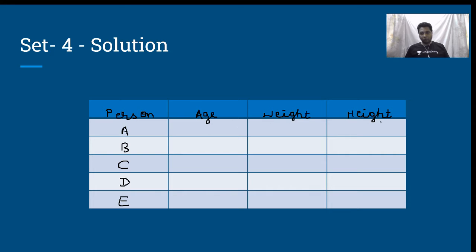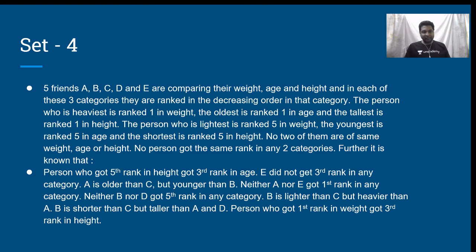And also he says that a person did not get the same rank in any two categories, which means row-wise there can be no repetition of numbers. This is very similar to a Sudoku, just like a 5 by 3 Sudoku. Column-wise 1 to 5, row-wise any 3 digits, but no repetition row-wise. These constraints are there. That said, let us see what else he gives.